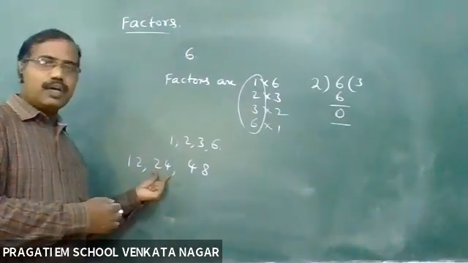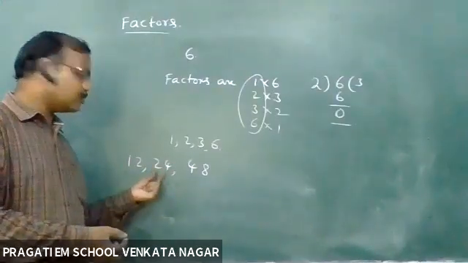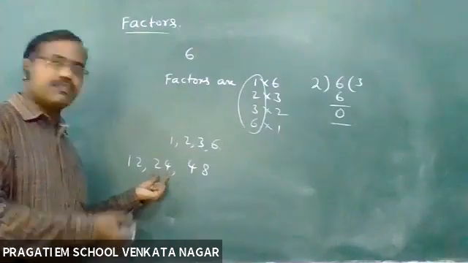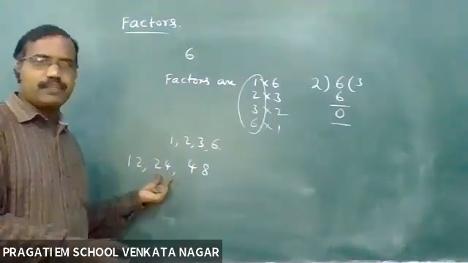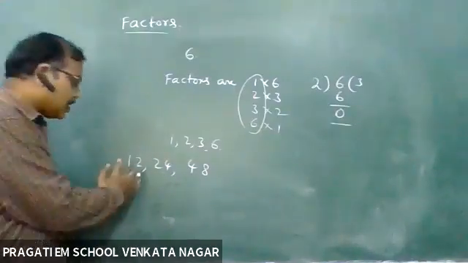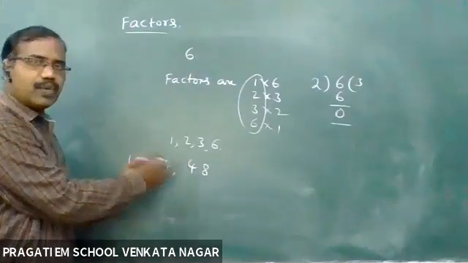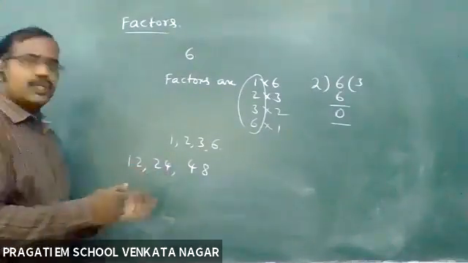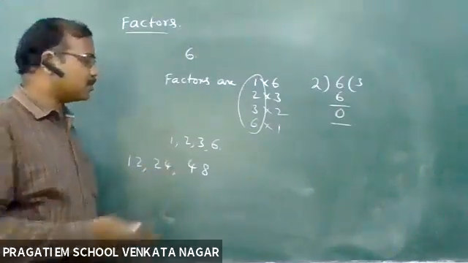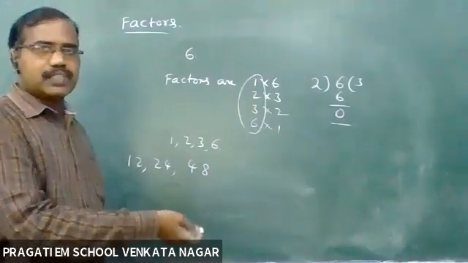24 is a factor of 48 because 24 twos are 48. That's why we can say that 24 is a factor, or a divisor, of 48. In this way, we can say whether the given numbers are factors of a particular number or not. Of course, we need not go further for getting the LCM. This is the basic concept we need to know for doing LCMs and the fractions addition tricks.